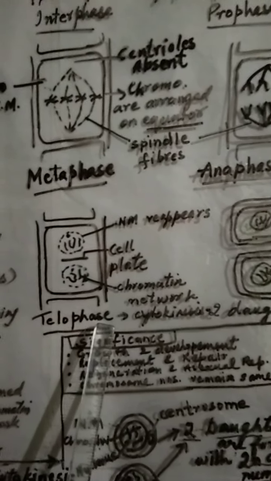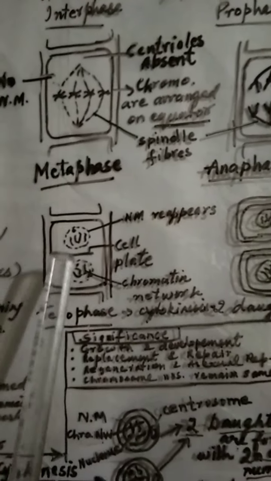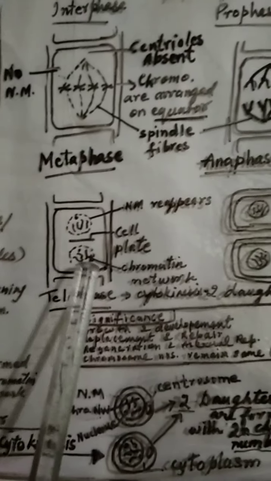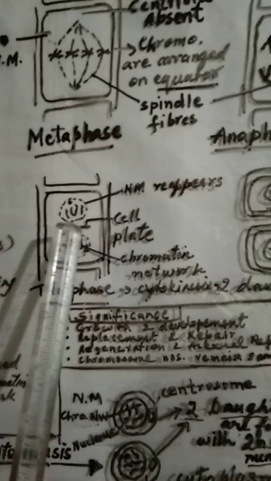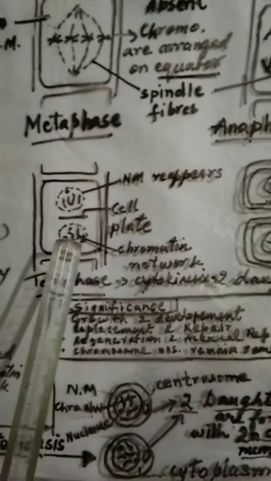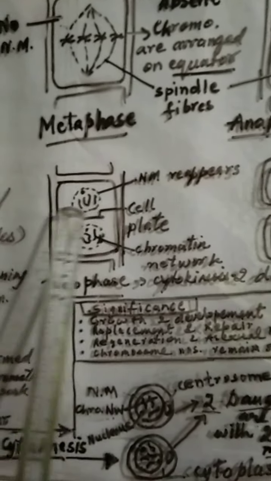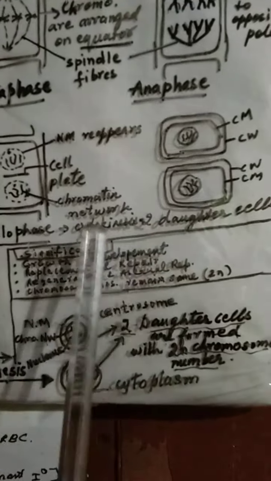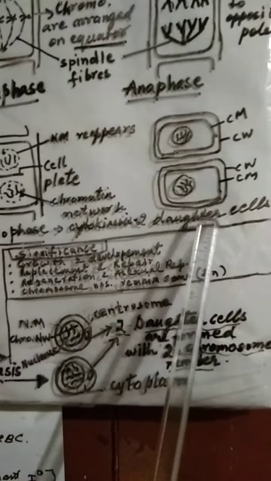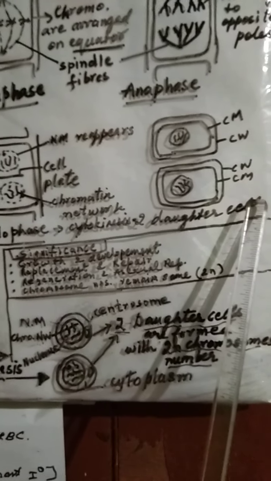This is very peculiar because in the plant cell, the spindle fibers get arranged in the middle of these two daughter chromosomes, and now it is called the cell plate. The cell plate develops between the two daughter chromosomes, and it goes on spreading from inside to outside, thus dividing this cell into two daughter cells. So this is cytokinesis, in which two daughter cells are formed.